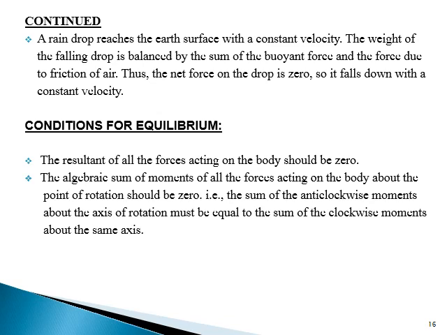Conditions for equilibrium. First, the resultant of all the forces acting on the body should be zero. Second, the algebraic sum of moments of all the forces acting on the body about the point of rotation should be zero. That is, the sum of anticlockwise moments about the axis of rotation must be equal to the sum of the clockwise moments about the same axis.